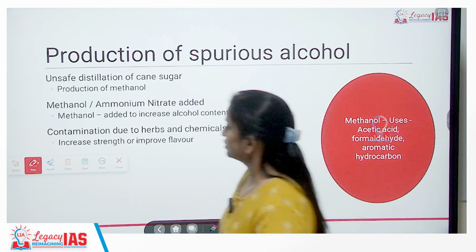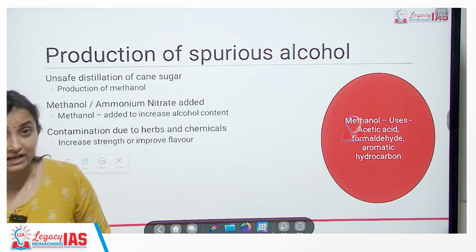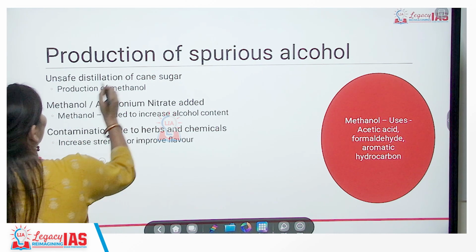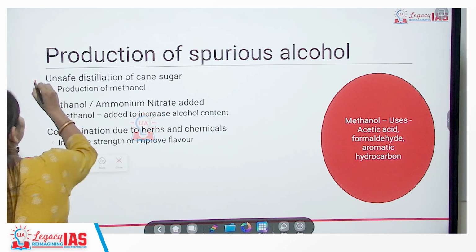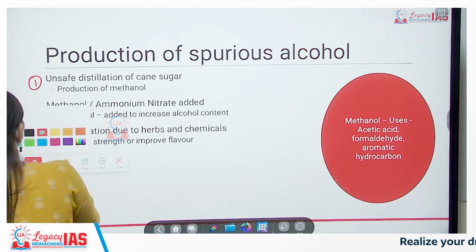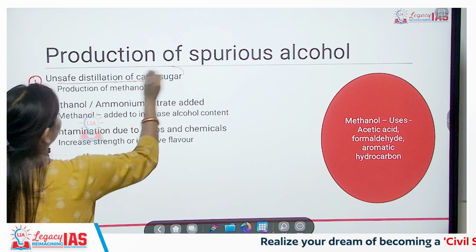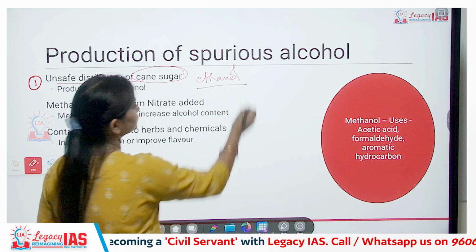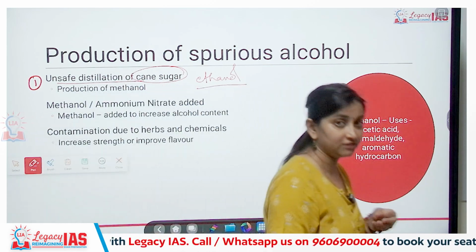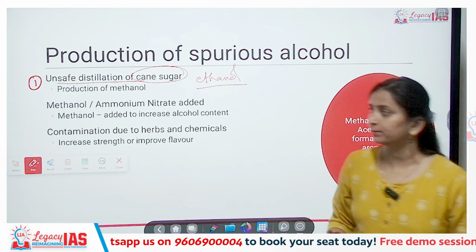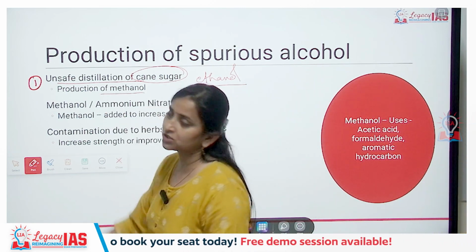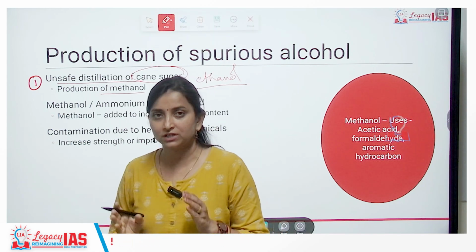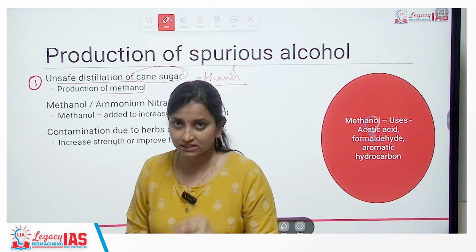So, talking about the production of spurious alcohol, why do we produce spurious alcohol in the first place? How is it produced? The first method of production of spurious alcohol is unsafe distillation of cane sugar. From cane sugar, ethanol production is carried out. But to produce ethanol, if the distillation, that is the filtration process, is not carried out properly, it leads to automatic production of methanol. So it is very important to carry out distillation at the correct values.